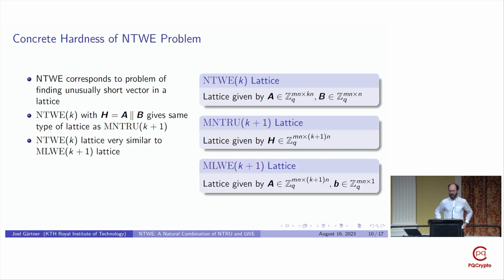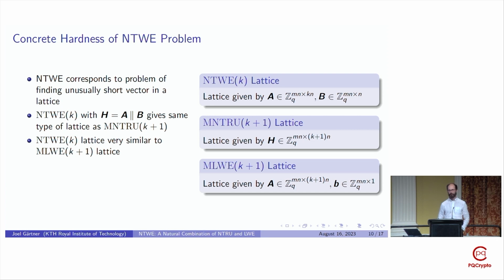We also have that for the NTWE problem in rank k, the corresponding lattice problem is very similar to the lattice problem in a module learning with errors problem instance of rank k+1. And this module learning with errors problem in rank k+1 is a significantly harder problem than the module learning with errors problem in rank k for the parameters we consider, because we usually consider the rank k to be quite small, usually less than 5.